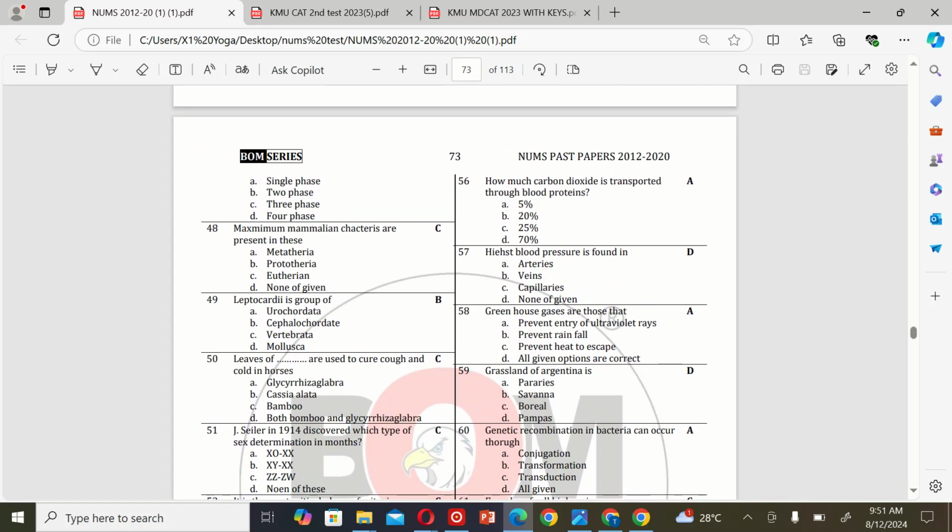The next MCQ is: how much carbon dioxide is transported through blood proteins? A. 5%, B. 20%, C. 25%, and D. 70%. So the correct option is A. 5%.